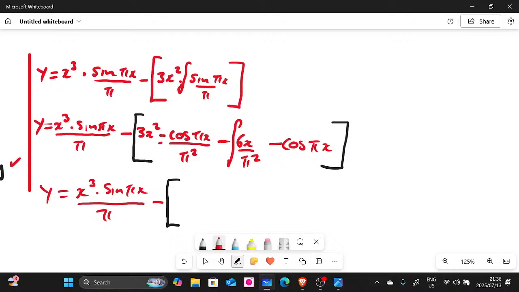Remember this negative here? I'm gonna write it there as negative 3x squared cos pi x divided by x squared, right? Then let's integrate this one now. What is the integral of negative cos?